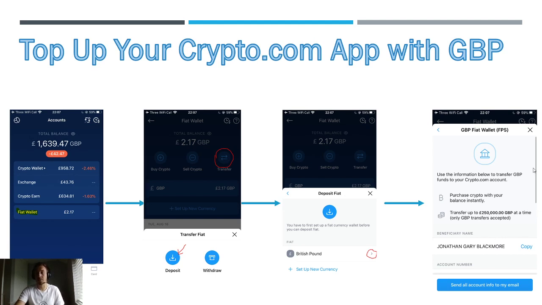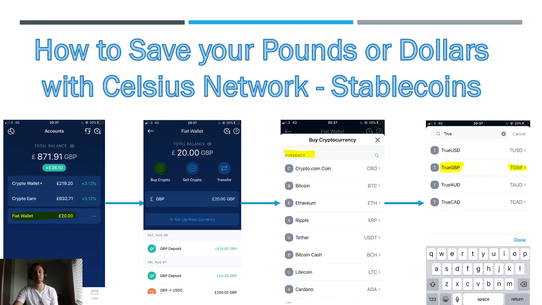If you just scroll down, obviously I'm at the top here, that'll just give you all the different details to put into your bank to send the money over. When you do that for the first time, it can take up to 4 days, so I would test it out with like £20, so you don't panic. And then once it's happened once, it's usually relatively quick, like maybe an hour. But yeah, it can take a long time for the first time you do it.